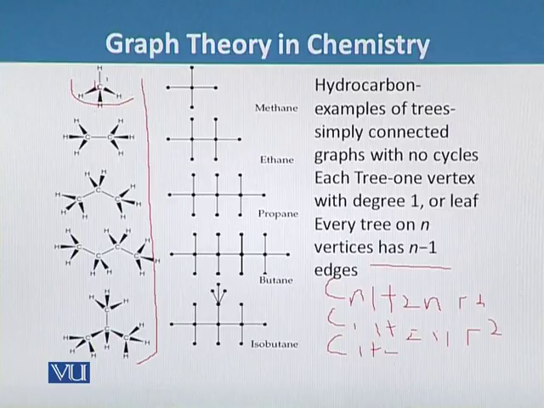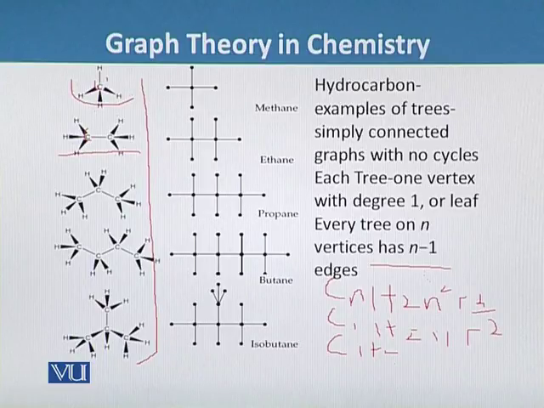Similarly, for butane, we can consider C as 2 atoms, and then 2 times 2 plus 2 comes out to be 6 hydrogen atoms.